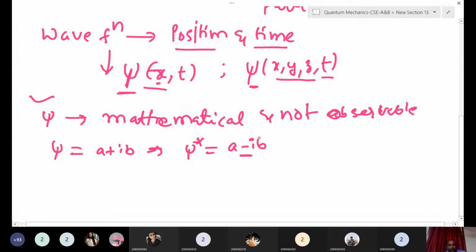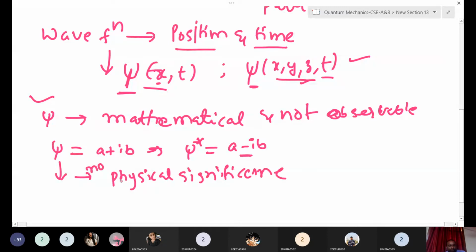It does not have any direct physical significance, because it is not observable. Always write the wave function as a function of position and time.